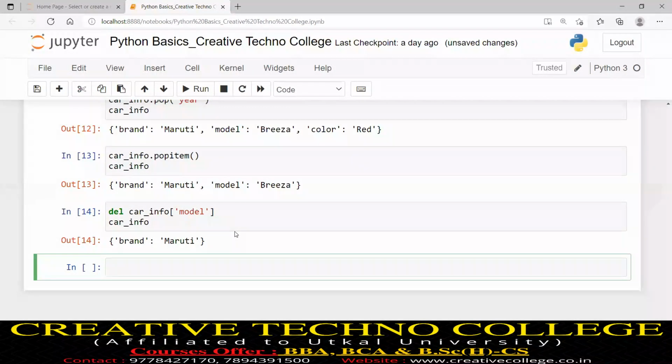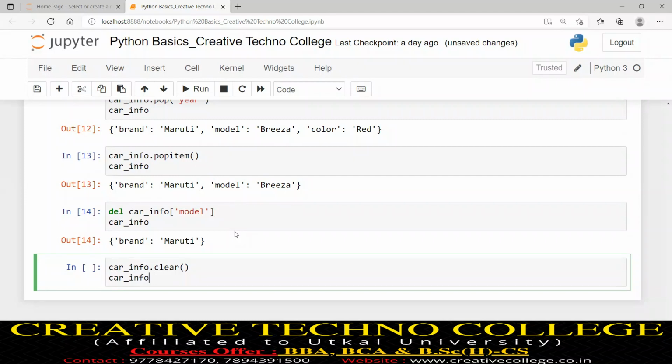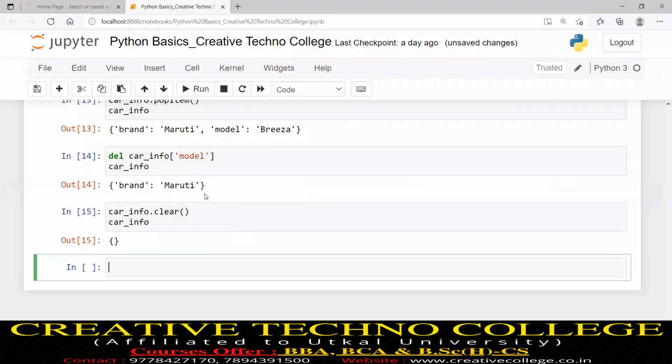If I write del with the dictionary name car_info, the entire dictionary will be released. But there is a clear function already; we have studied the copy and clear functions. Once you call the clear function, it clears all data items, meaning releasing them. If I write car_info dot clear, what is the value of car_info? An empty dictionary: curly bracket begin, curly bracket end, no data item. So we can say it is an empty dictionary.